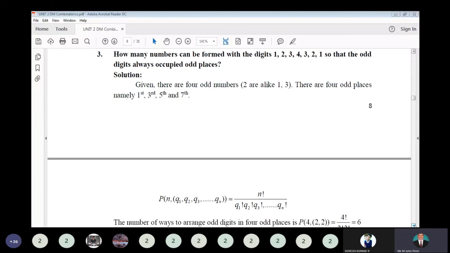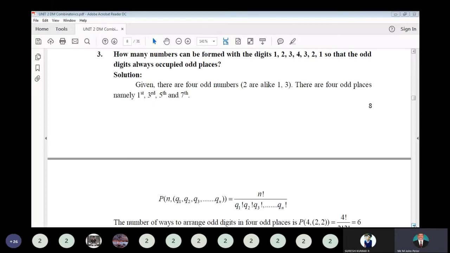How many odd numbers are there? In the list, 1, 3, 3, 1, so 4 odd numbers are there. You have to use these 4 odd numbers, where 1 comes twice and 3 comes twice. The odd places are occupied by the odd numbers.